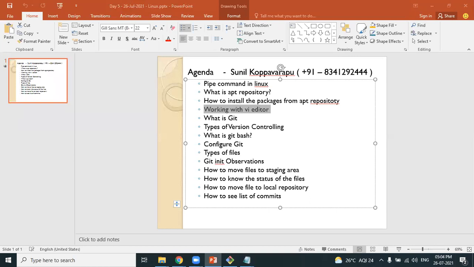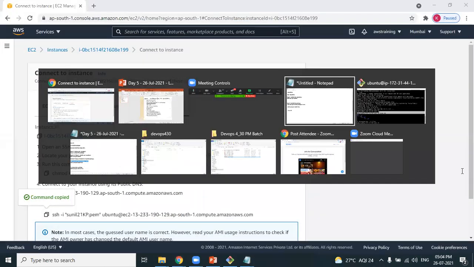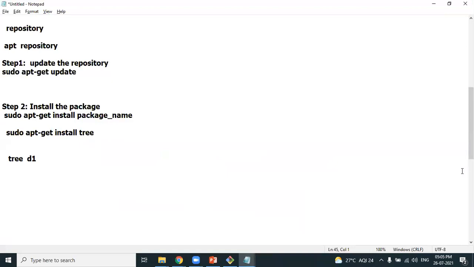Hi, Sunil. Good evening, Vikas. How are you doing? Yeah, I'm doing good. I have a question regarding the APT repository. Back in the AWS, we did talk about the yum repository, right? Yes, because it was Amazon Linux. Amazon Linux as well as Red Hat Linux use the yum repository. This is the Ubuntu flavor of Linux. I have created this EC2 machine with the Ubuntu operating system, so for Ubuntu it is the apt repository. The name of the repository changes.